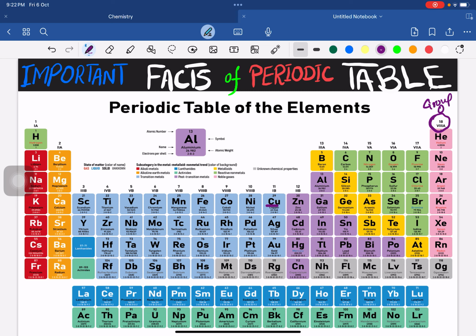It means they don't take part in any kind of chemical reaction at our level, because they have no need to, as they're already stable. The other elements are not stable, so they take part in chemical bonding to get the structure of the nearest noble gas. But noble gases are already stabilized, so they have no need to take part in chemical reactions.